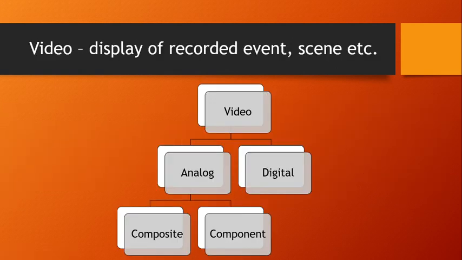We'll move on to the last component of multimedia, and it is video. Video is defined as the display of a recorded event, scene, etc. It is one of the powerful ways of conveying information in multimedia applications. Video can be categorized into two types. One is analog video and the other one is digital video. Analog video can be further classified as composite video and component video.